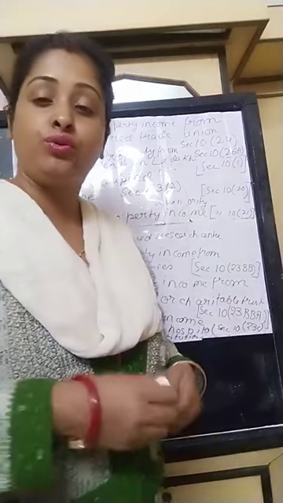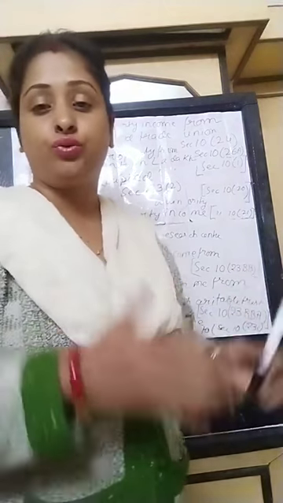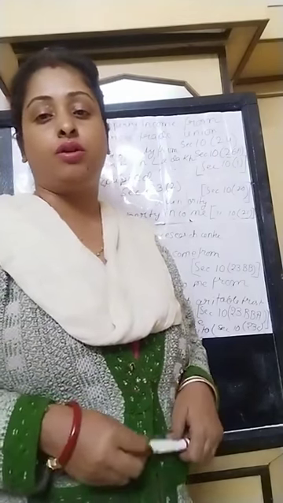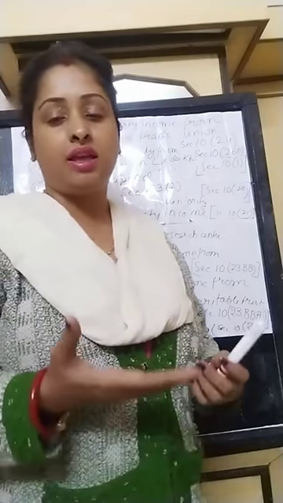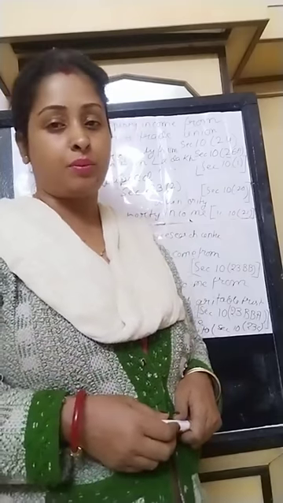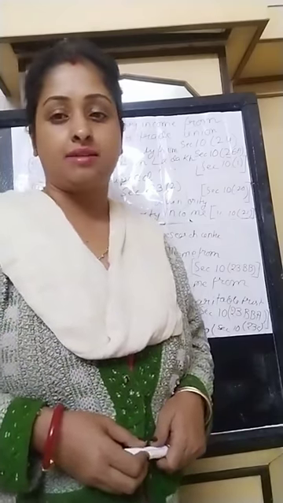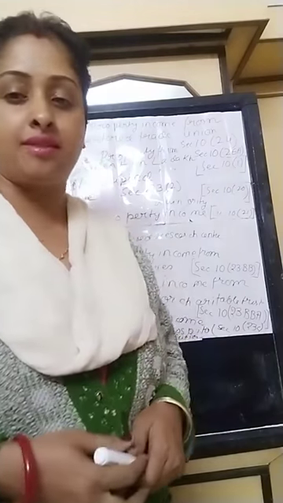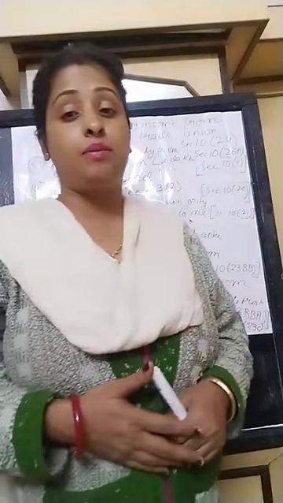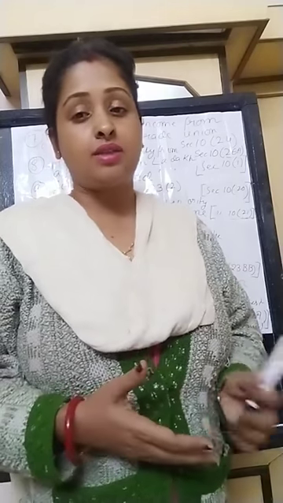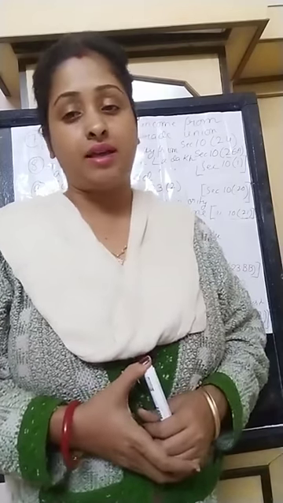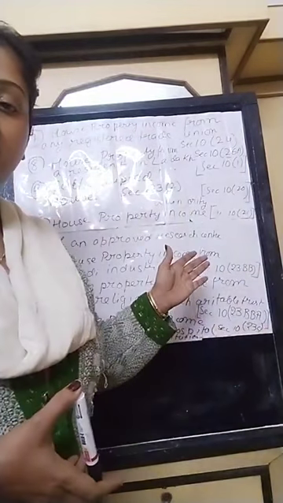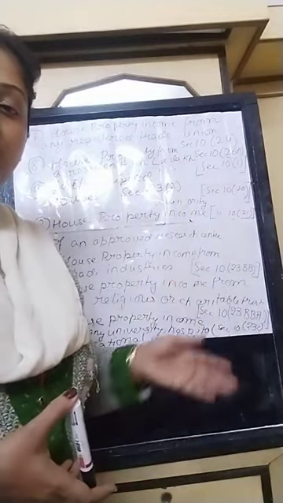You must go through this, follow the class properly and go through this question, because this question is also very important, and this question may come for 4 marks: give examples of 4 incomes from house property which are not chargeable to tax. So in that case you have to provide 4 to 6 names, maximum 4 to 6 names from this, or else it can also come in fill in the blanks. The sections can also come in fill in the blanks or in the MCQ. So follow today's class and learn these 9 house property incomes which are not chargeable to tax.